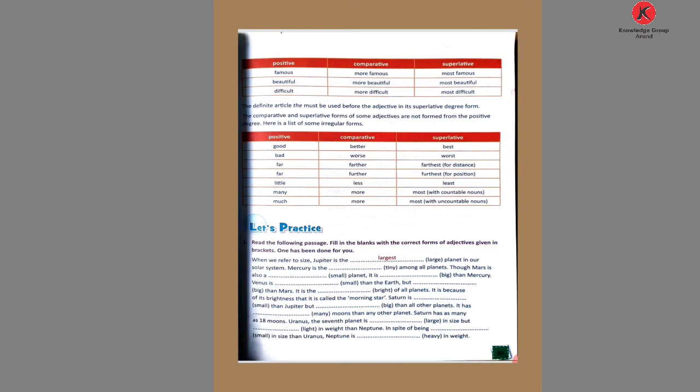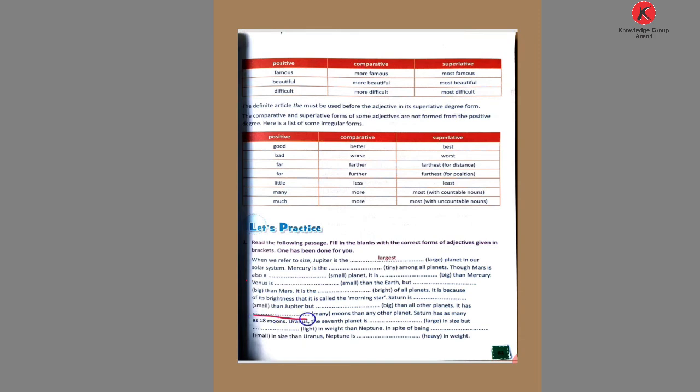Saturn is blank than Jupiter, and the word given is small. So what do we do here? Smaller. Smaller than Jupiter. But blank than all other planets. Here "than" is used. The word is big. So here write bigger. Bigger than other planets.